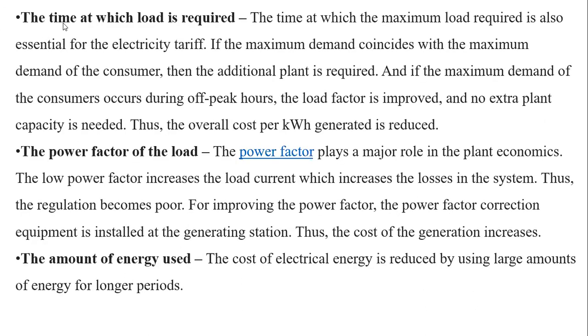The next factor is the time at which the load is required. The time at which the maximum demand is required is also essential for the electricity tariff. If the maximum demand of the station coincides with the maximum demand of the consumers, then an additional plant is required. That is why, for agriculture consumers, we give offers for the low peak time, because at that time the loads are very low.